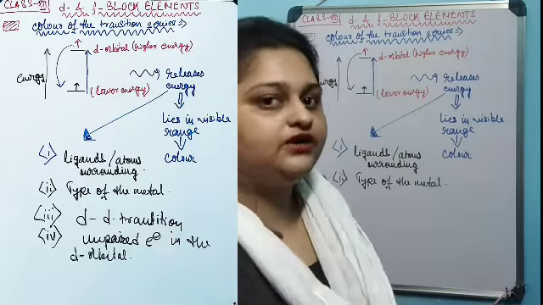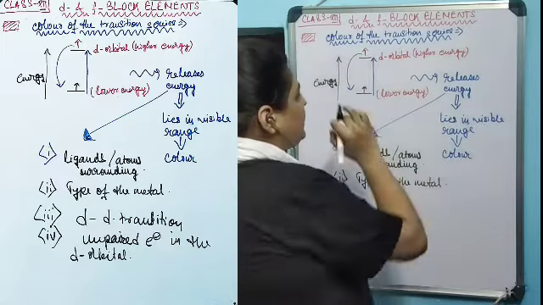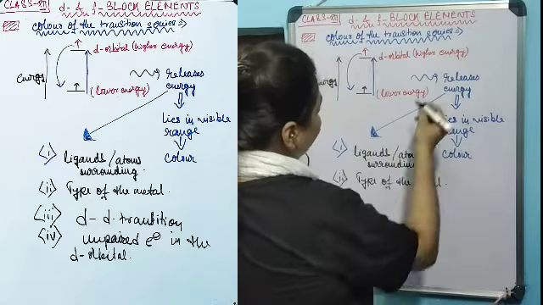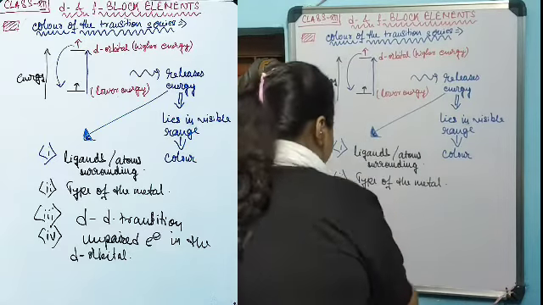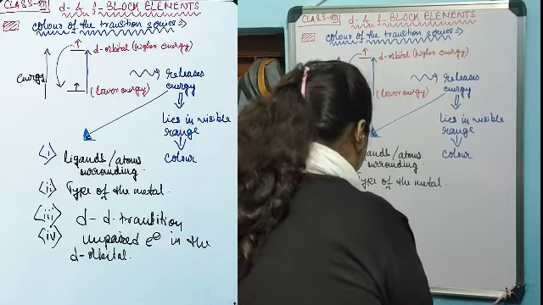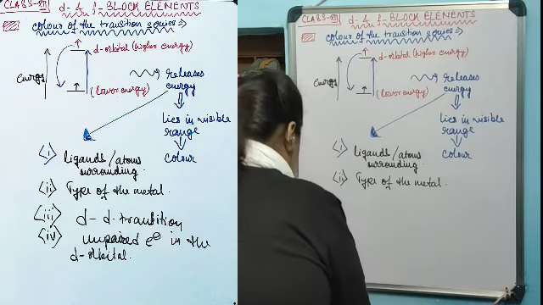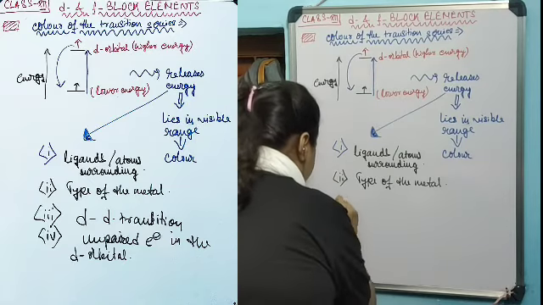So we do need this type of electronic transition, which is known as d-d transition.